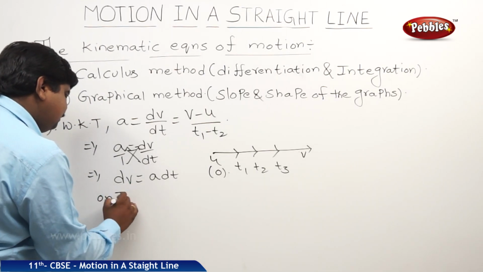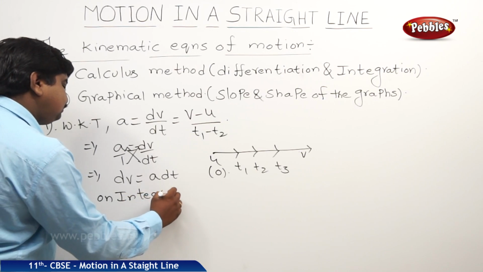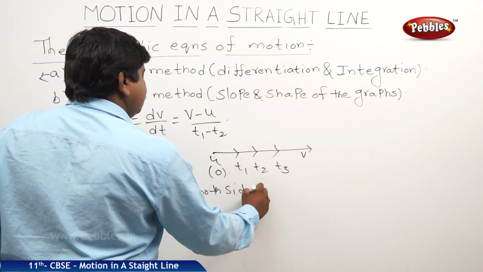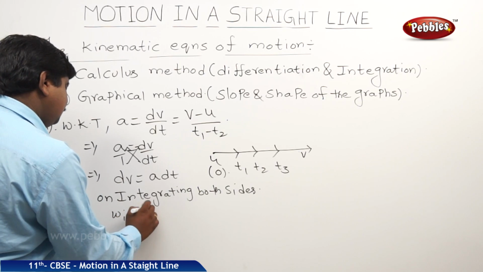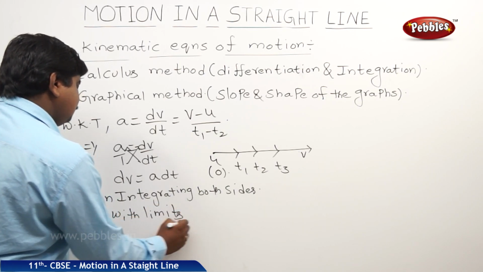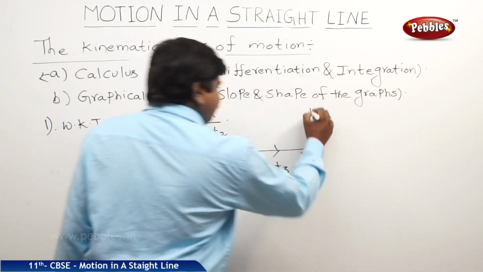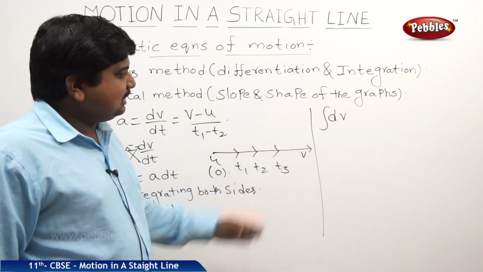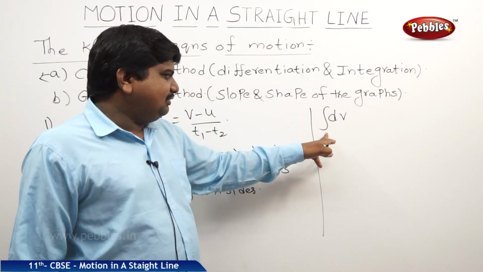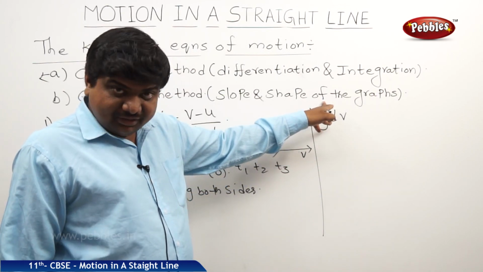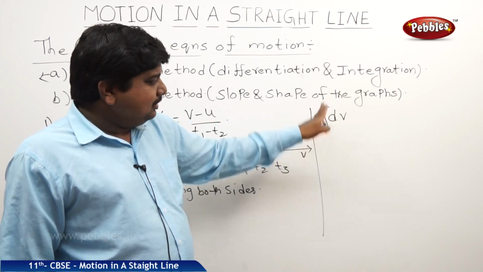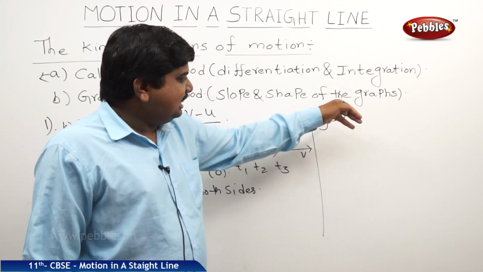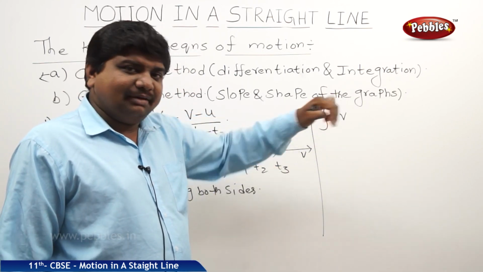So on integrating both sides with limits, the step is like this: integral dv. Integration is a type of summation. Summation goes from the lower fixed value to the upper fixed value. So with respect to these limits, we are summing all the values. The integration symbol is almost similar to the sigma in mathematics.